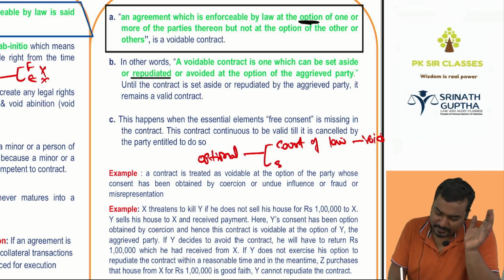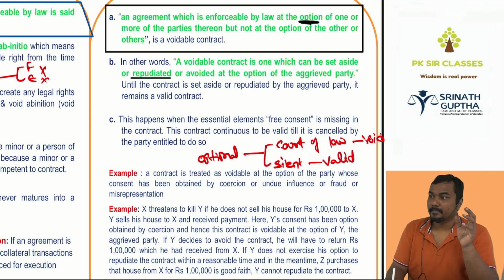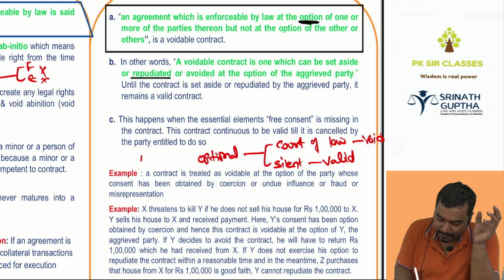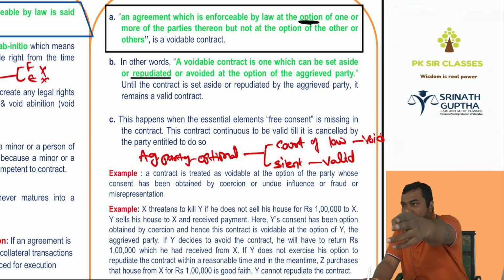If you remain silent, if you don't go to court of law, it will become valid. Yes or no, sir? Aggrieved party. Which party? Aggrieved party who incurred some loss. I am keeping the gun against Shashi and taking his gold chain for 10 rupees. Yes or no, sir? Two options.